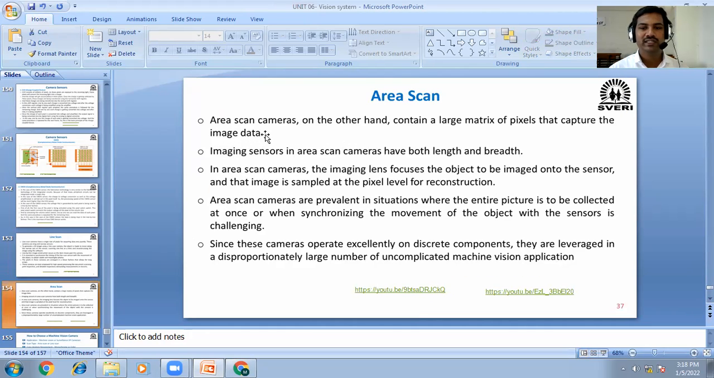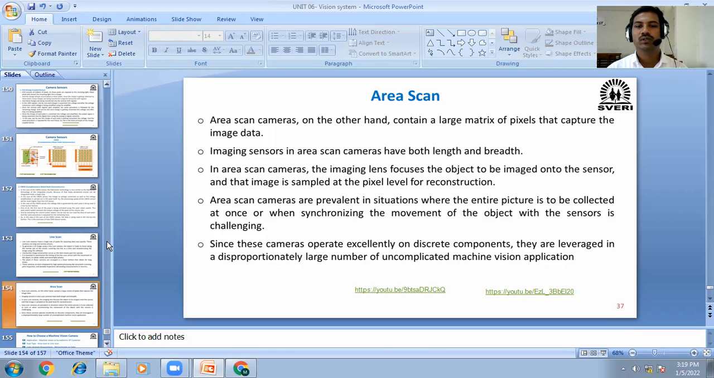Next one is the area scan. In area scan, okay, the name itself you will understand, a certain area will be scanned with this camera. The area scan camera, on the other hand, contains a large matrix of pixels that capture the image data. The image sensor in the area scan camera has both a length and width. In an area scan camera, the image lens focuses the object to be imaged onto the sensor, and the image is sampled at the pixel level for reconstruction.